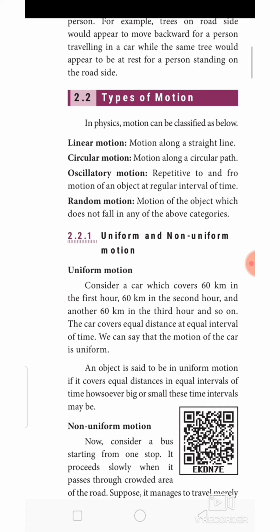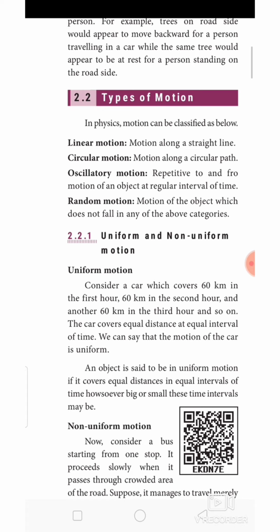We are going to classify motion as uniform and non-uniform motion. How can we classify motion as uniform motion and non-uniform motion? Let's deal with an example which is given in your textbook. Consider a car which covers 60 km in the first hour. Then in the second hour it covers again 60 km.